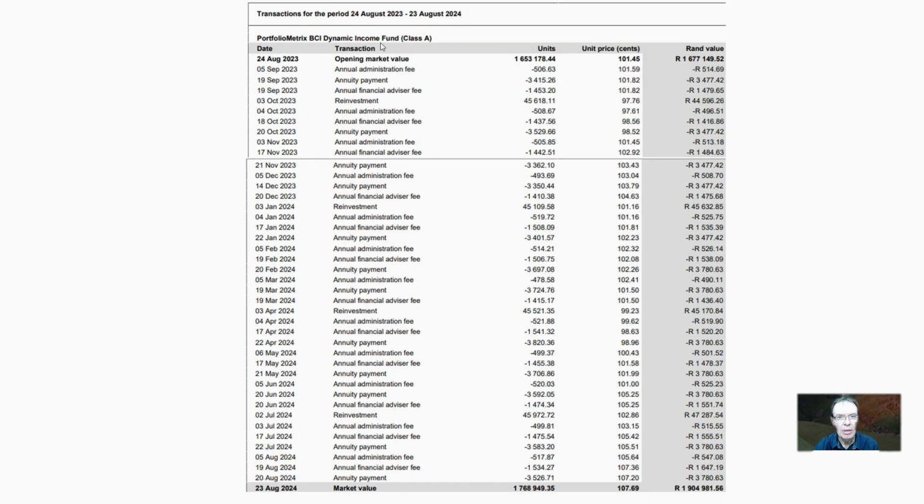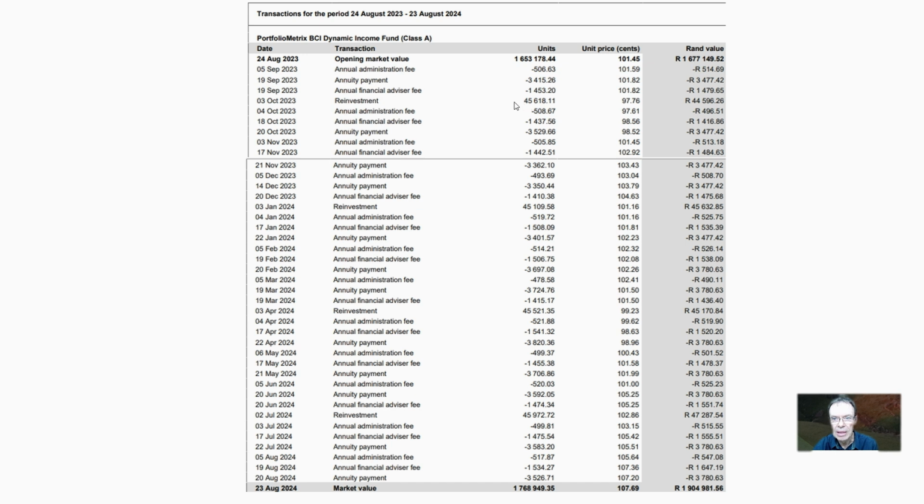But when we look at a dynamic income fund, we start with units at 1,653,000 and the price is 1 rand and 1 cent. Remember, it's in cents, so we have to divide by 100, and then we get 1.677 million. Now we have annuity payments, but then we have every quarter a reinvestment of units.